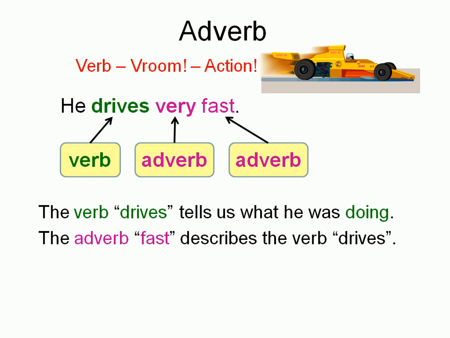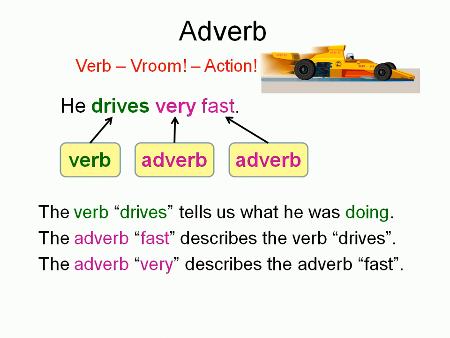Fast tells us how he was driving. It tells us something about the manner in which he was driving. He drives very fast. The adverb very describes the adverb fast. So we have two adverbs in this sentence. You have fast, that adds a description to the verb, and an adverb adds a description to a verb. Fast describes the verb drives. It tells us that he drives fast. And very is another adverb that describes the adverb fast. It tells us how fast he is driving. He drives very fast.